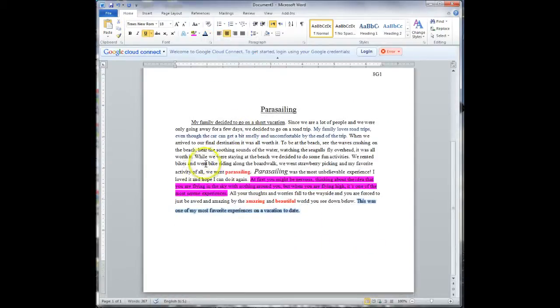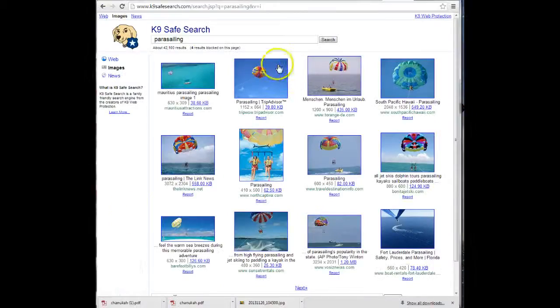Now, you're going to add in 5 pictures. So you're going to open up Google Chrome. You're going to go to K9 Safe Search, and you're going to click on the left side, rather, to images. You're going to find pictures. I wrote about parasailing. I'm going to use this one. I'm going to click on it to enlarge. I'm going to be very patient while it opens.